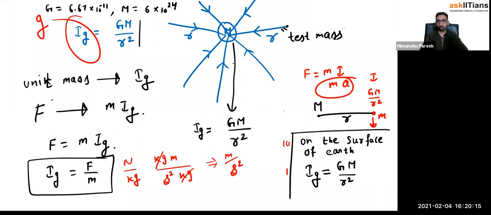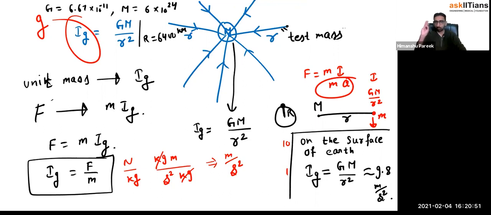And small r, now we will take the radius of the Earth, because from the center of the Earth, if you take the surface, the particle is kept here. So this distance would be the radius of the Earth, and that you can take as 6400 kilometer. When you put all these numbers there, you get the answer approximately equal to 9.8 meters per second square. So it's very wonderful that the gravitational field intensity is 9.8 meter per second square on the surface of the Earth, which you call the small g. So do not get confused.